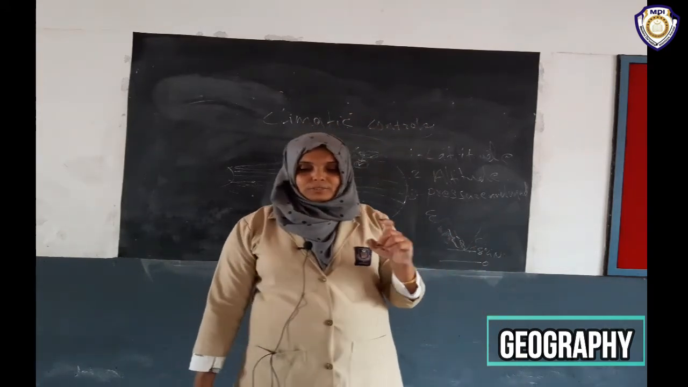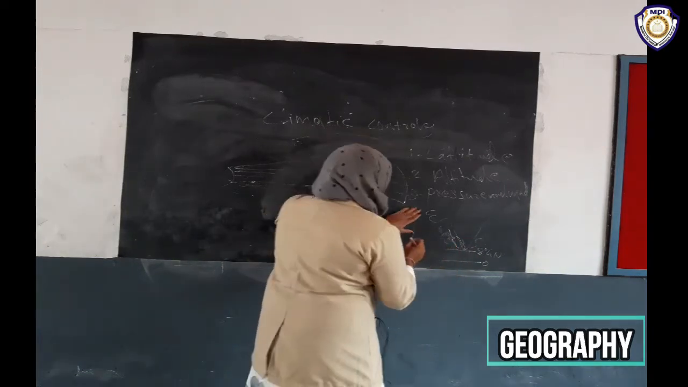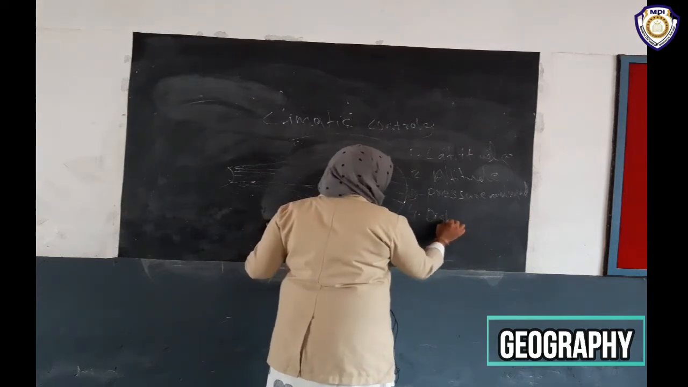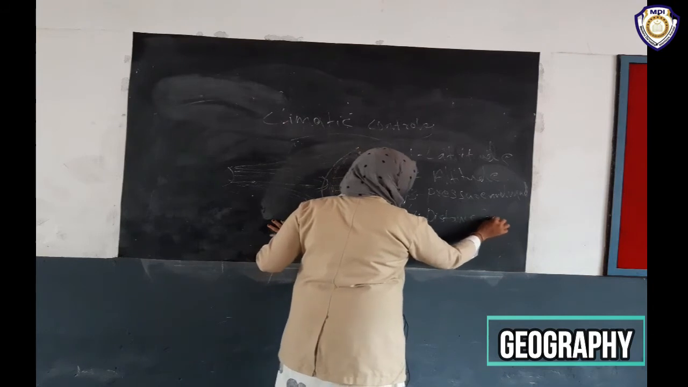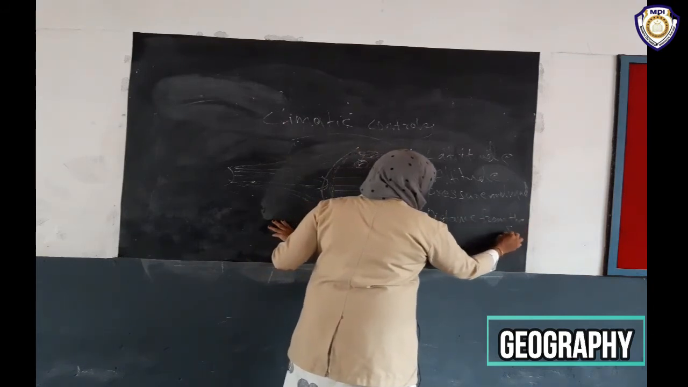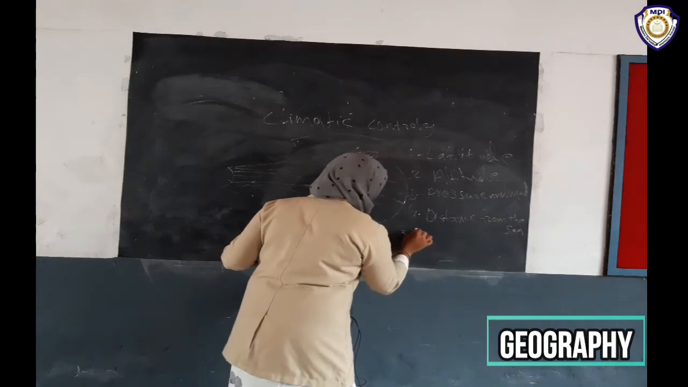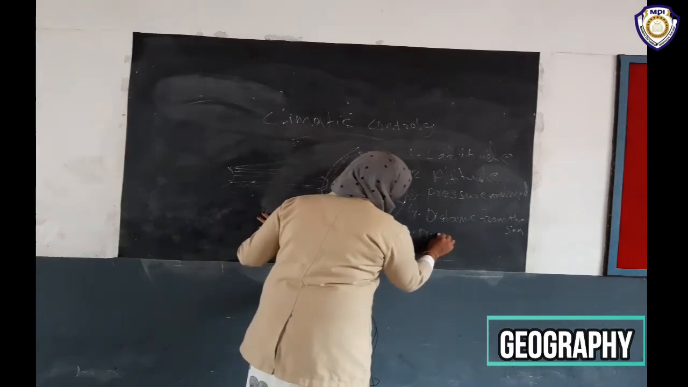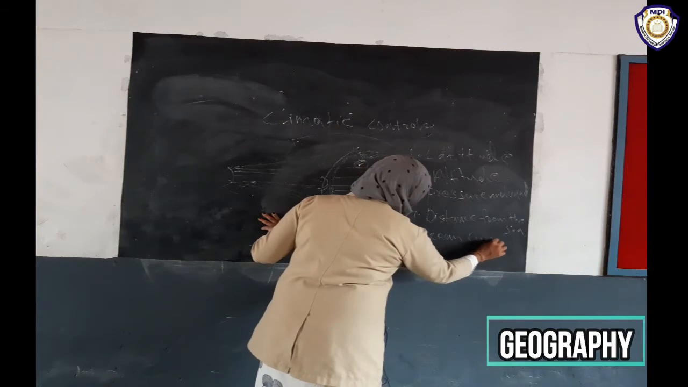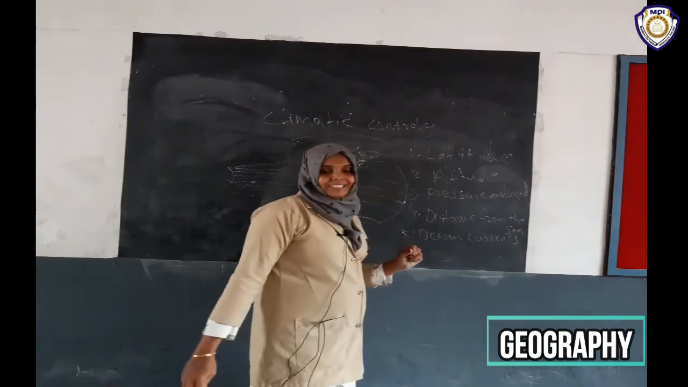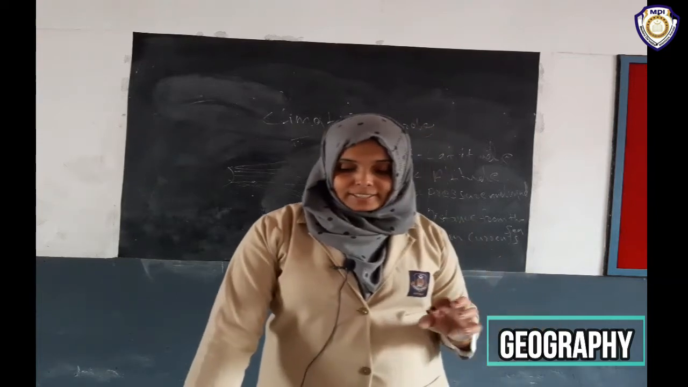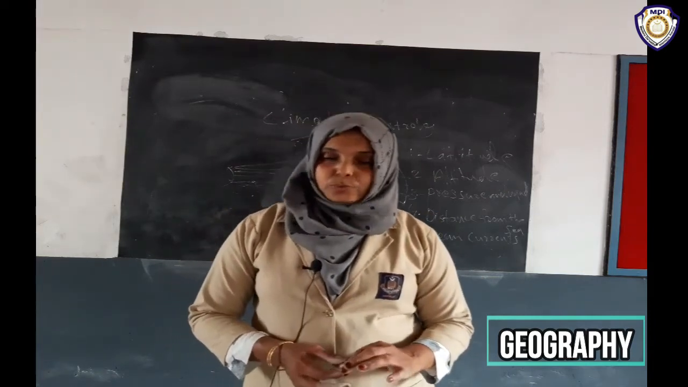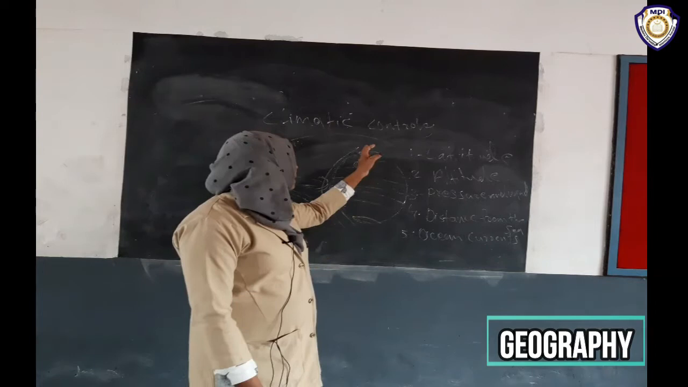Then another factor, the fourth factor that controls the climate, is distance from the sea, that we studied. The fifth factor is ocean currents. Ocean currents too can affect the climate of an area. How? Ocean currents along with onshore winds affect the climate of coastal areas. That is just like pressure and wind system.